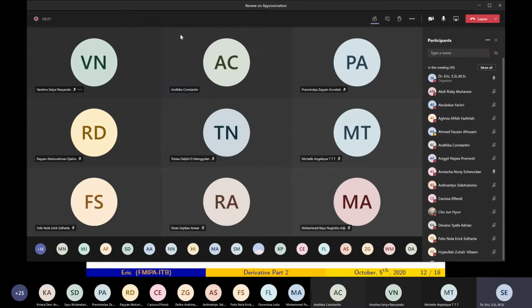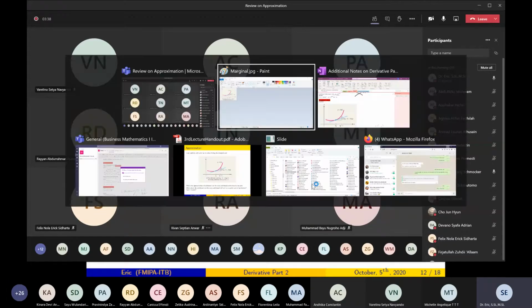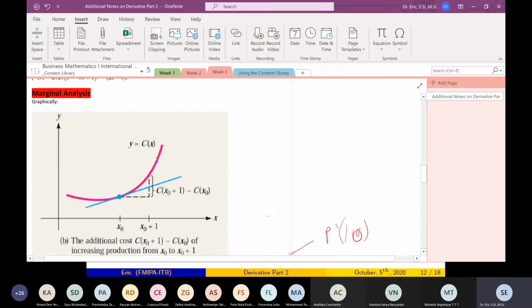Jadi 1.30, wah kita masih lama dong. Baru diganti kayaknya, Pak. It just changed last night into 1:30. Okay, then I will just review and finish my business, and then you can finish your business.